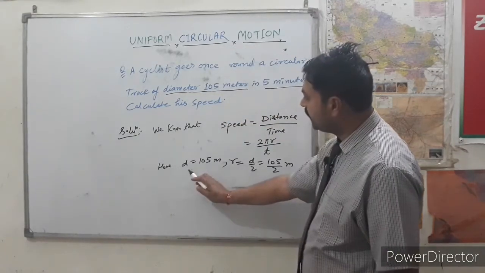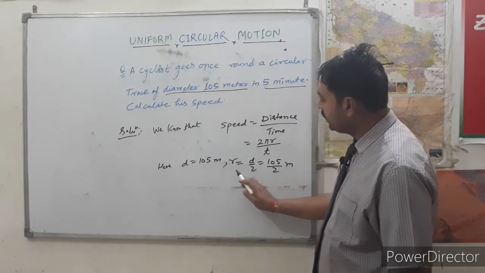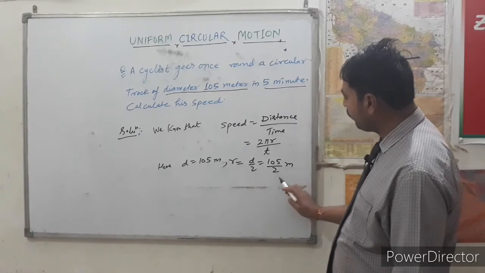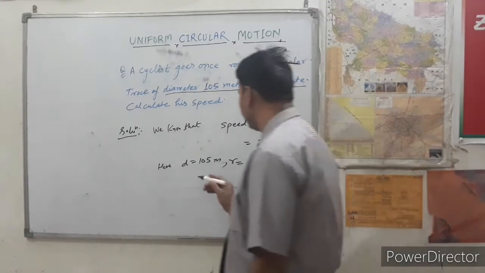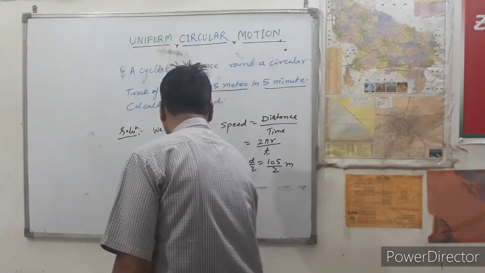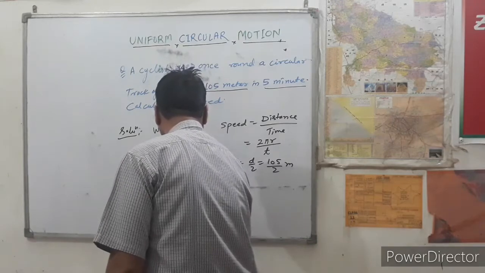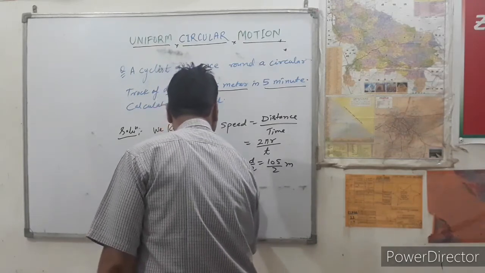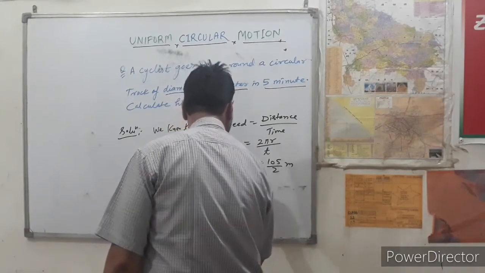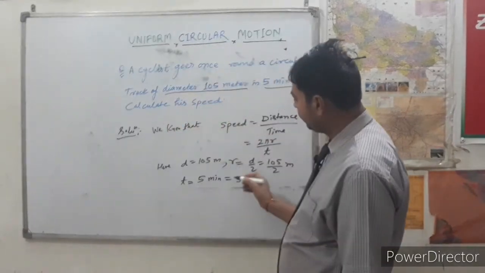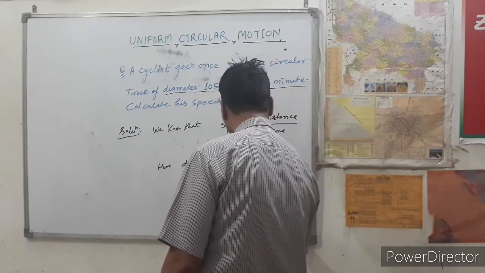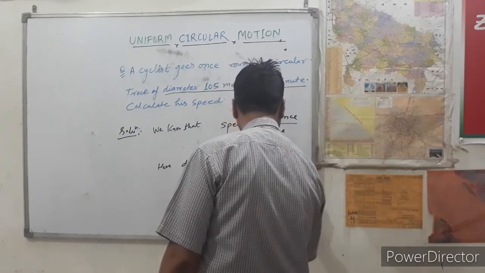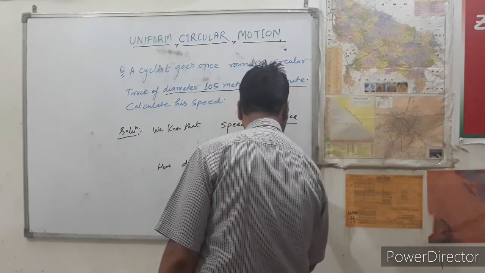And time t equals 5 minutes. We can change it into seconds: 5 multiplied by 60 is 300 seconds.